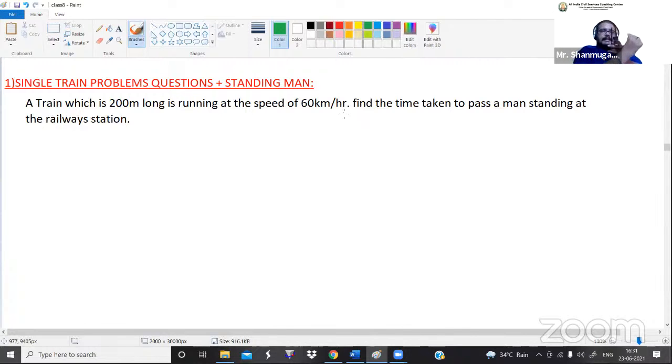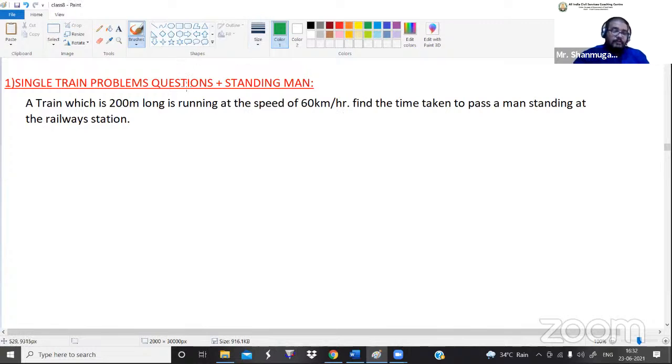This is the last point of the compartment and this is the man. So how much time will the train take to cross the standing man on the platform completely, from the starting of the engine compartment until it meets the last point of the compartment? That is what they are asking.